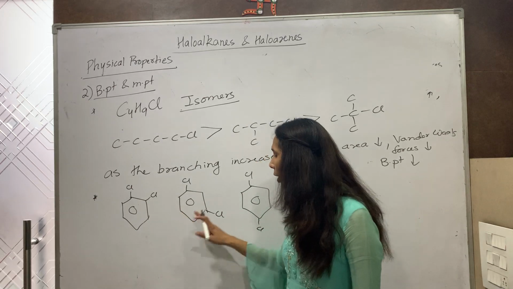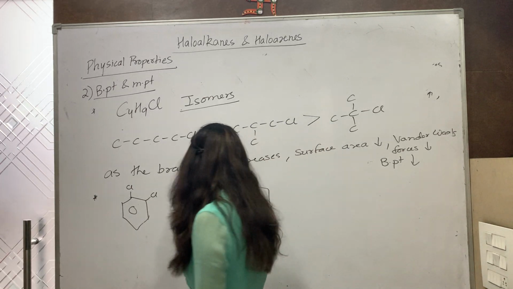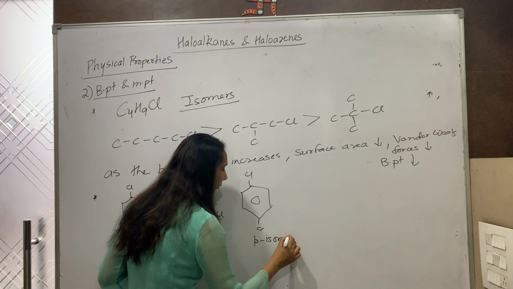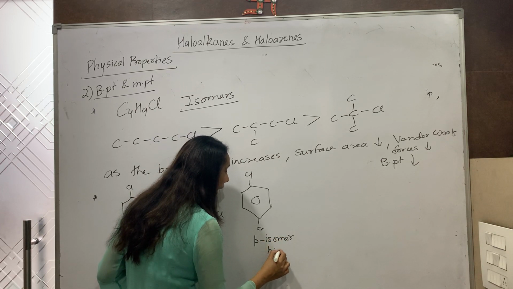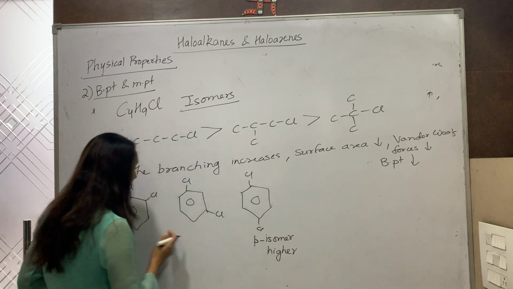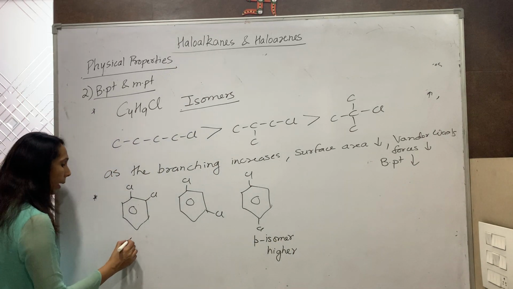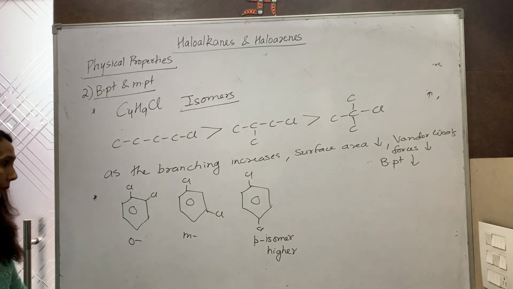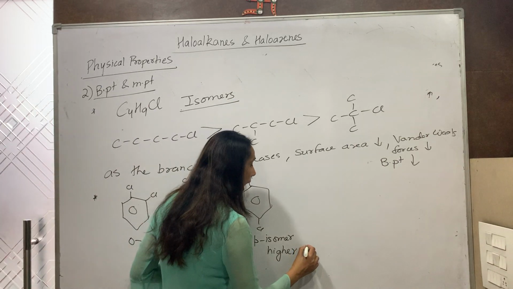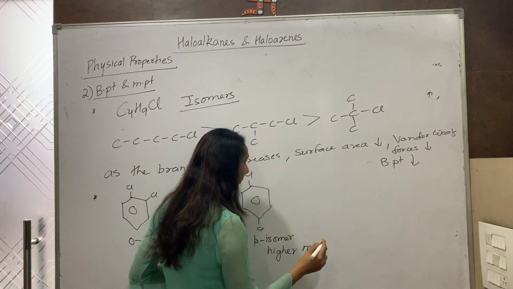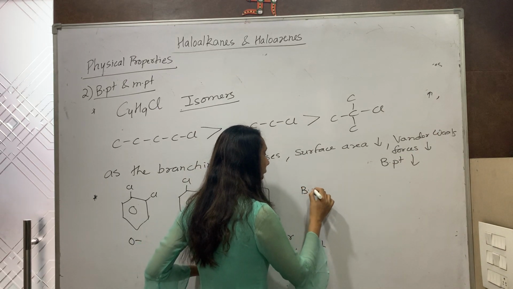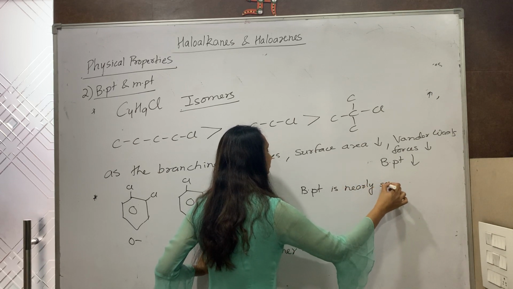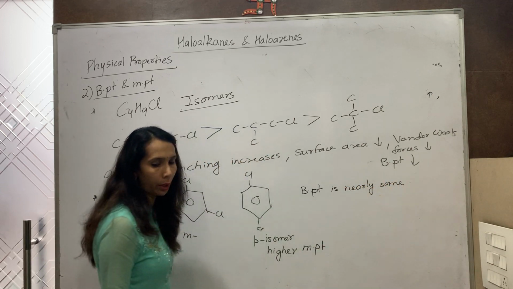But what is important in them is the melting point of the para-isomer is higher than the other 2. That is in comparison to ortho and meta-dichlorobenzene. The para-isomer has a higher melting point. I've already told boiling point is nearly same. They do not differ much in the boiling point.